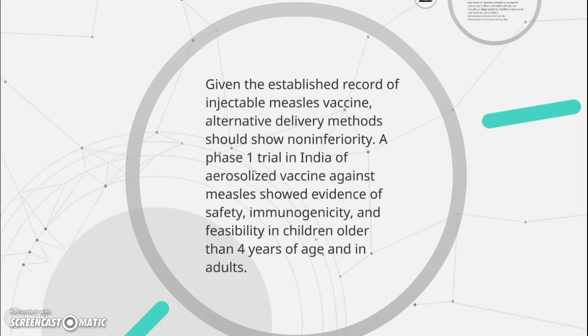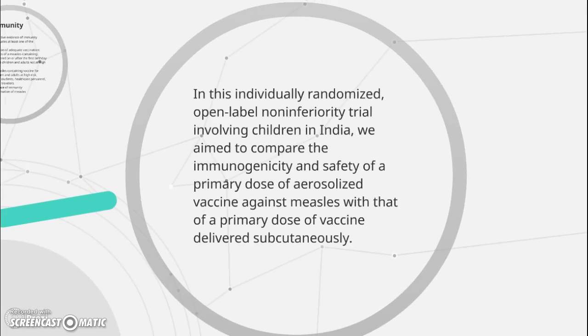A phase 1 trial in India of aerosolized vaccine against measles showed evidence of safety, immunogenicity, and feasibility in children older than 4 years of age and in adults. In this individually randomized open-label non-inferiority trial involving children in India, we aim to compare the immunogenicity and safety of a primary dose of aerosolized vaccine against measles with that of a primary dose of vaccine delivered subcutaneously.